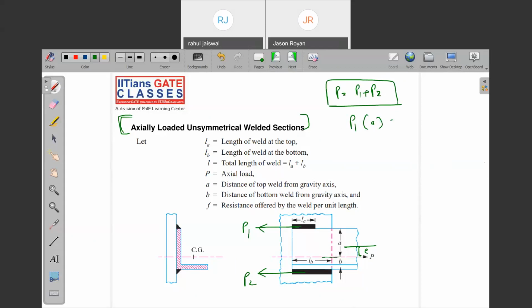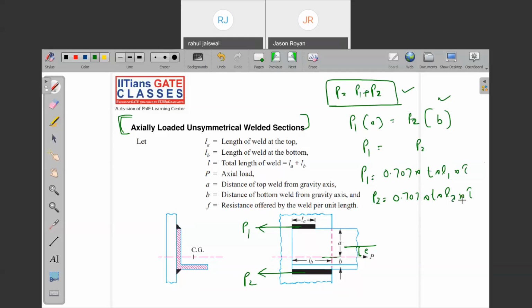P1 into a is equal to P2 into b. Do you have two equations and two unknowns? You will be able to get P1 as well as P2. After knowing P1 and P2, you can apply the formula P1 is equal to 0.707 into t into L1 into tau. You can apply P2 is equal to 0.707 into t into L2 into tau.